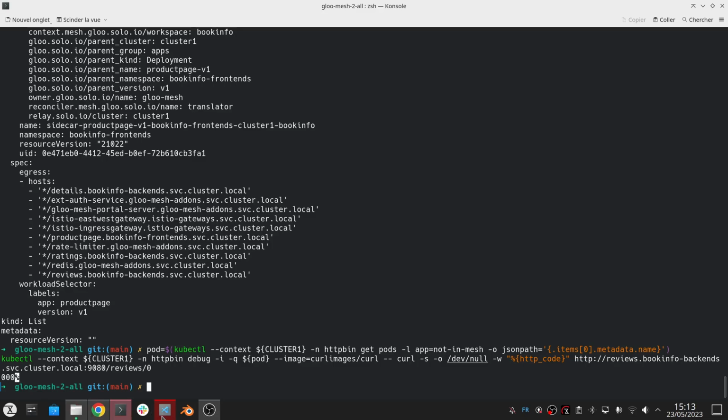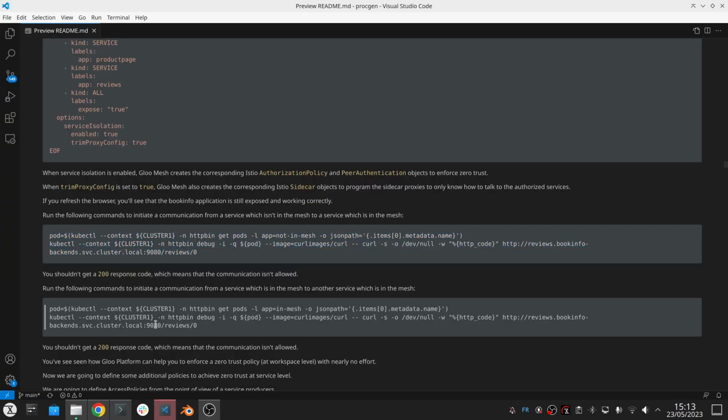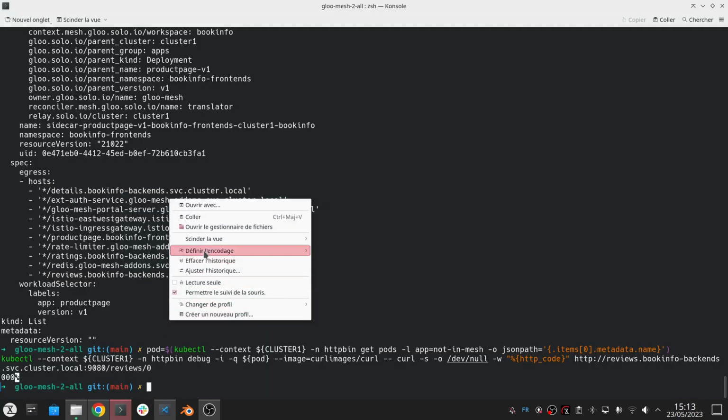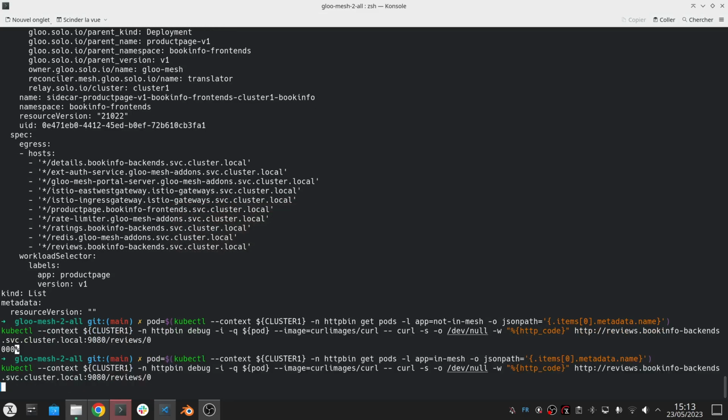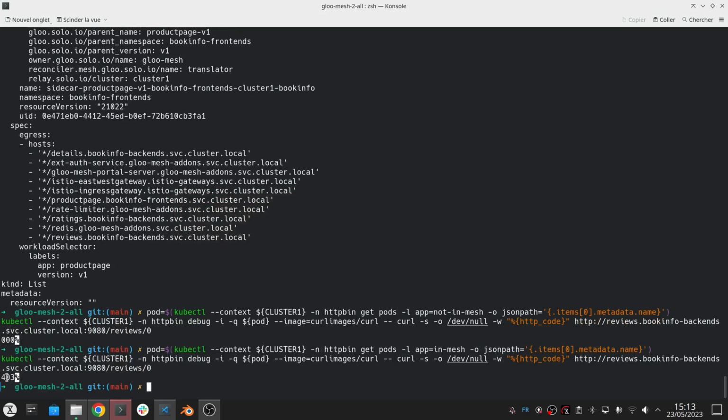And for the other one that is in the mesh but is not allowed to talk to reviews, because it's not even part of any workspace right now, so it cannot be in any import or export rules, then I receive an explicit 403, right? Like an access denied. I'm not allowed to access this request based on these authorization policies.